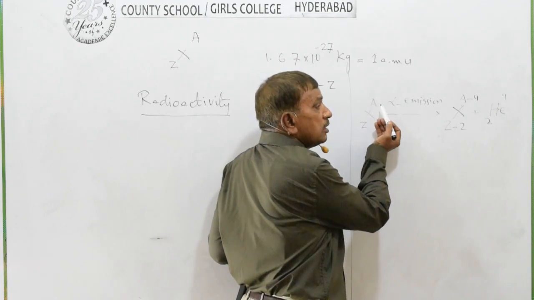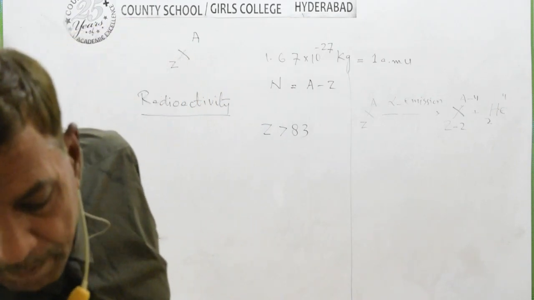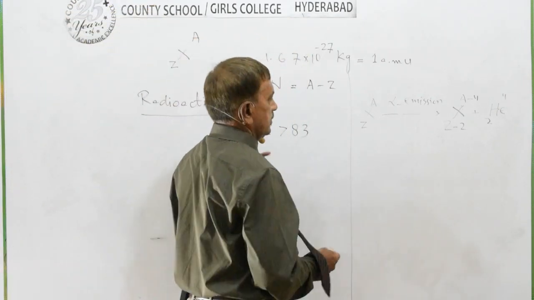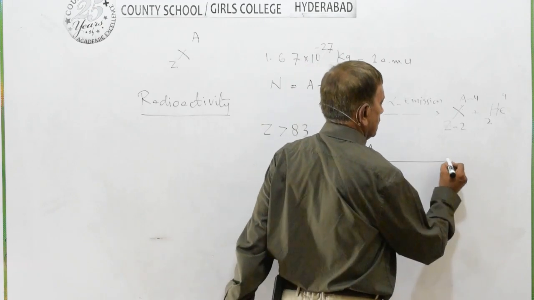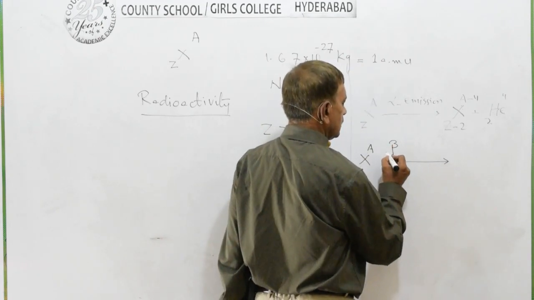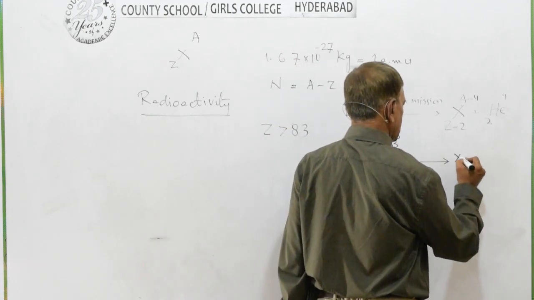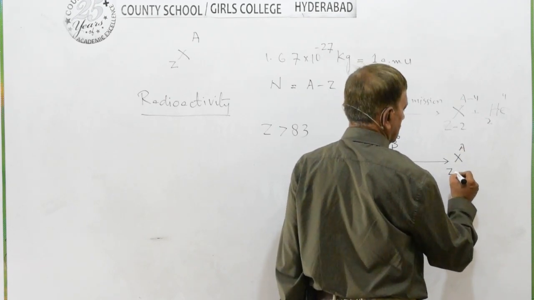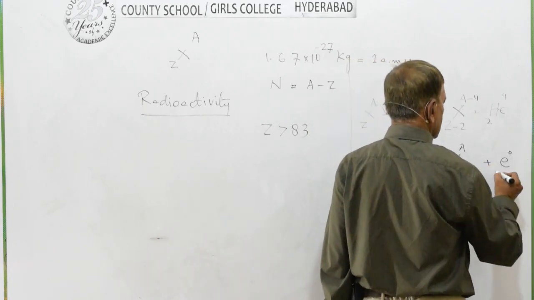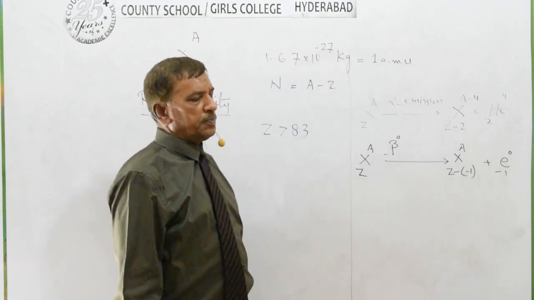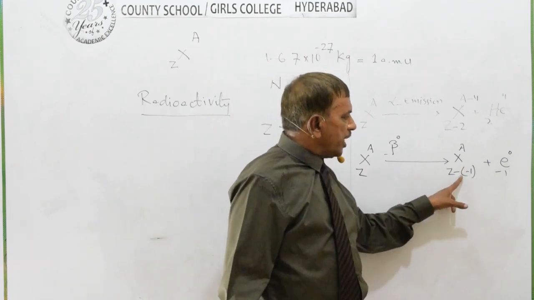So this is alpha decay, and we also define beta decay as an electron, a negative charge particle, coming out of the nucleus, which increases charge number by 1.